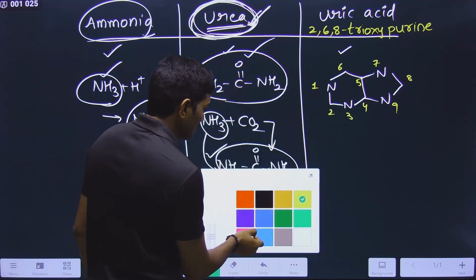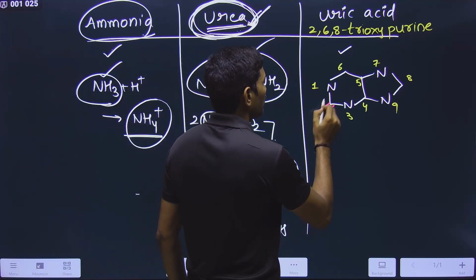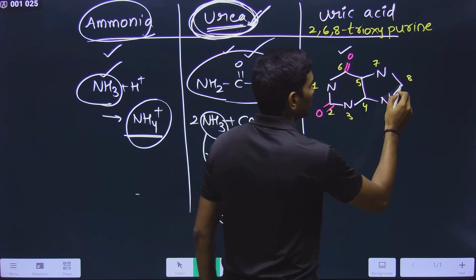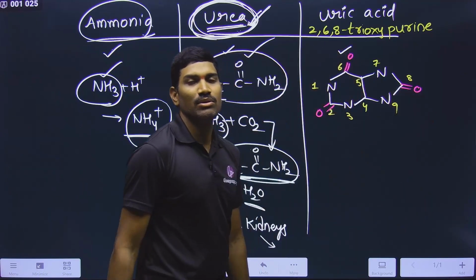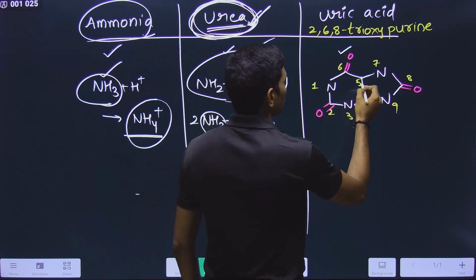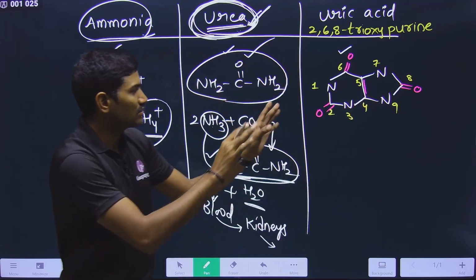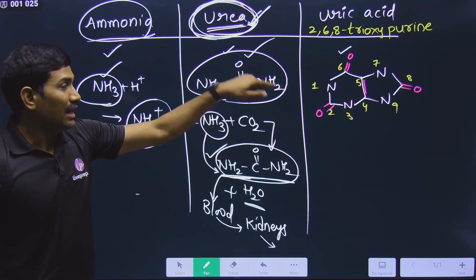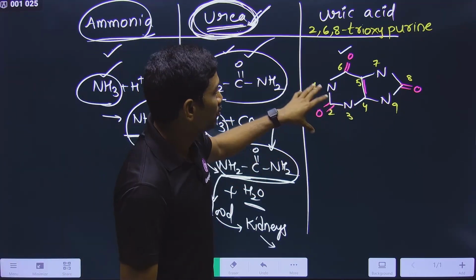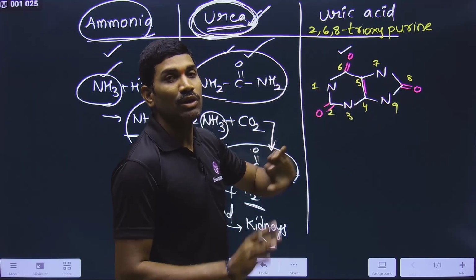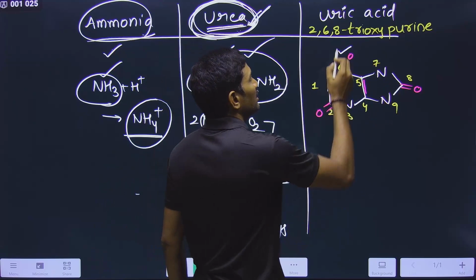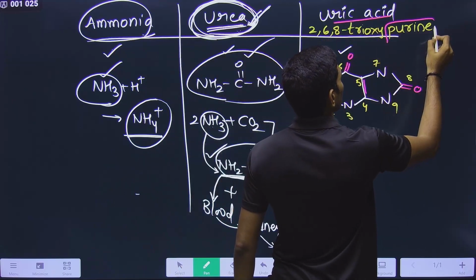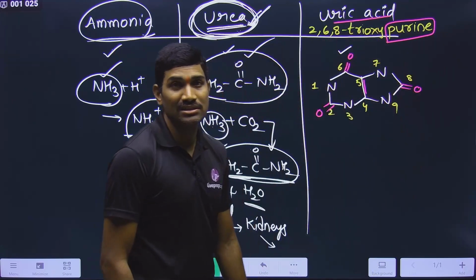That means at the second position there is a double bond O. At the sixth position there is a double bond O. At the eighth position there is a double bond O. And the remaining positions you can satisfy with double bonds. This is the structure of uric acid. And please remember, you don't need to memorize this structure, but the interlinking point you need to understand is that uric acid also has the basic purine ring structure.